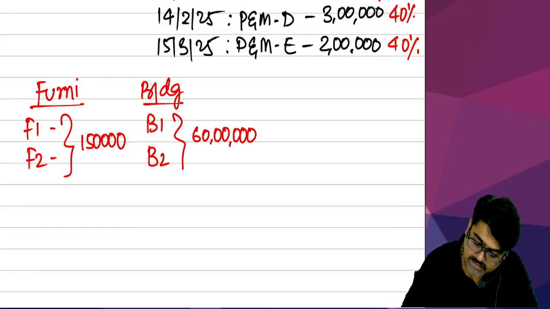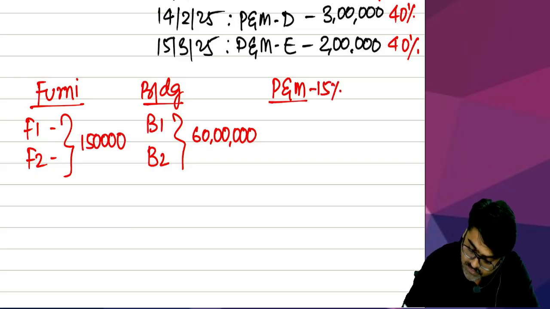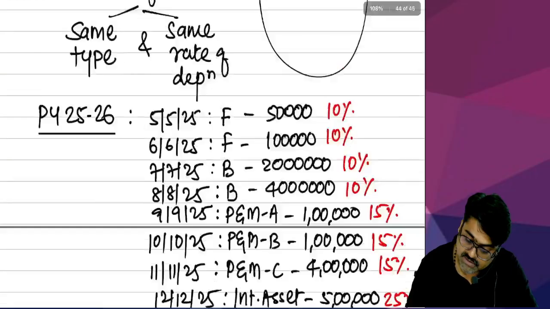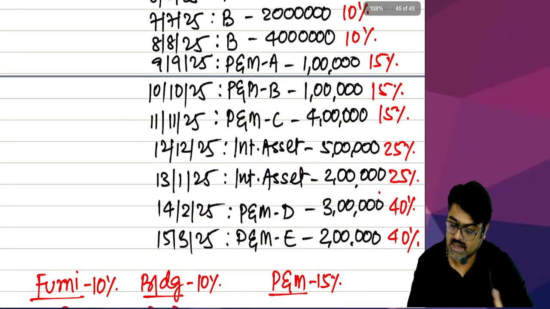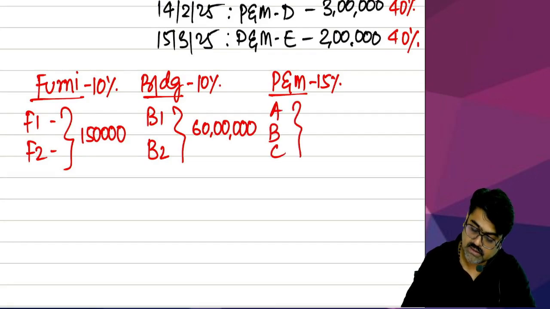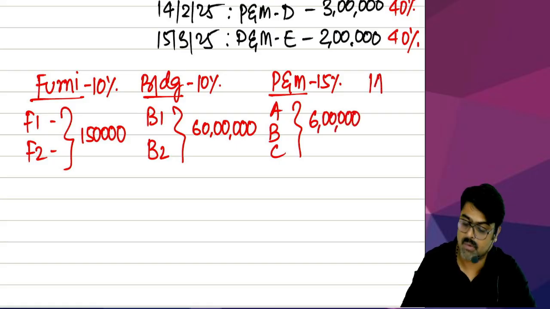Understood? Then the next block will be for plant and machinery depreciable at 15%. The building is depreciable at 10%, furniture depreciable at 10%, and now the plant and machinery depreciable at 15%. 1 lakh plus 4 lakh will be 6 lakh. Plant and machinery A, B and C: these three plant and machinery, what is the value? 6 lakh.